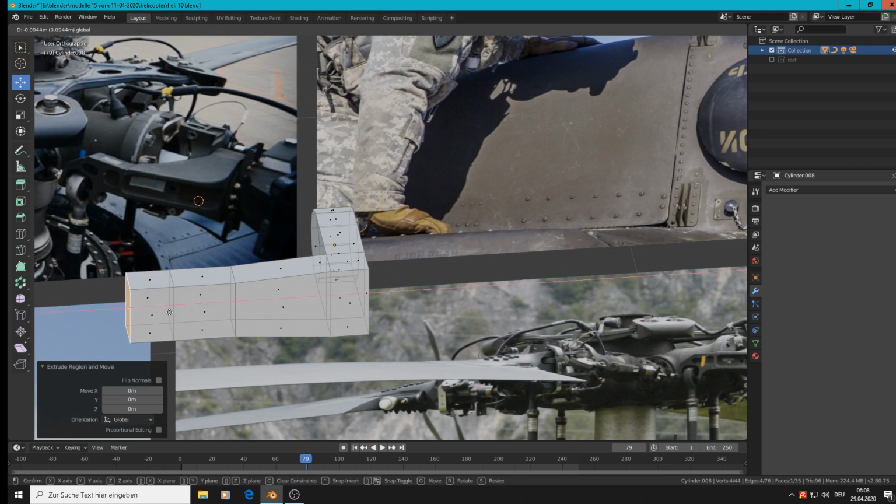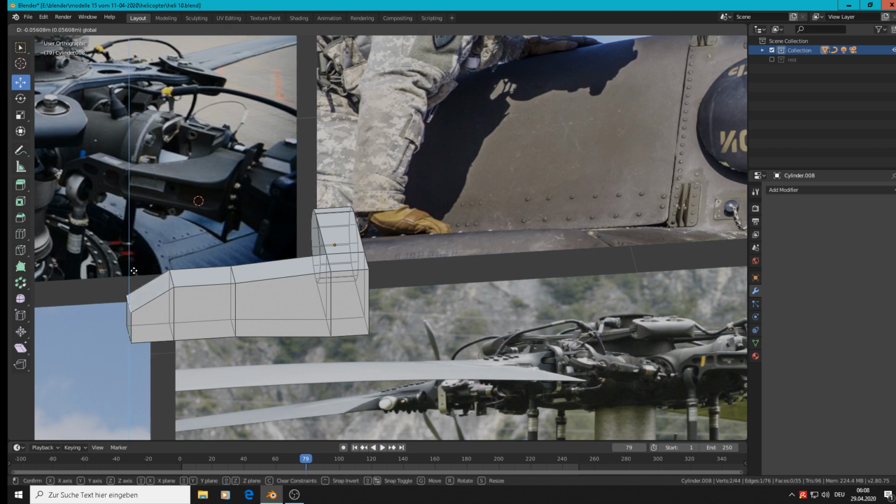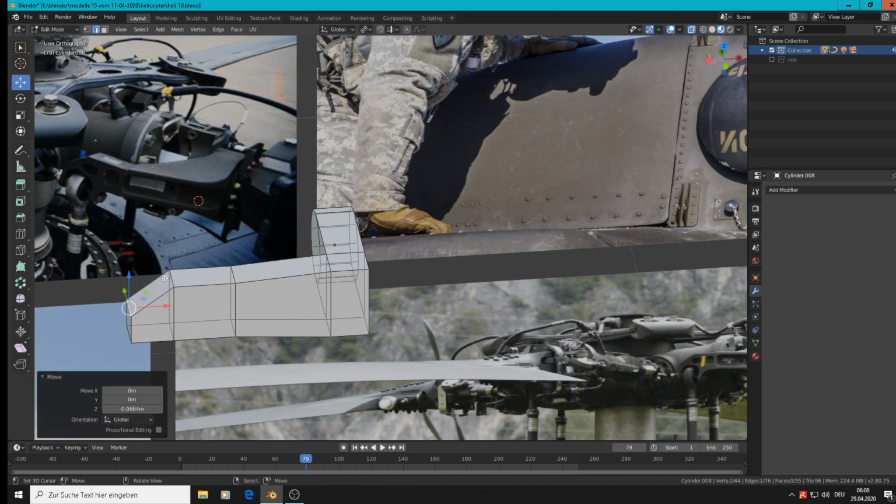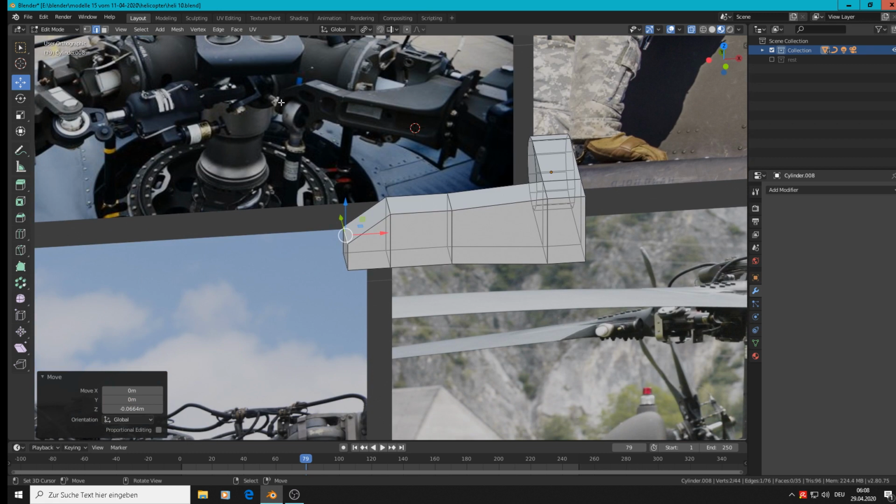Bring it there. Take the edge selection, top edge, and brace them down. So we got that. Now we only need here these two outcoming parts, and then we have it. So Control R, we make another loop in, such like that.